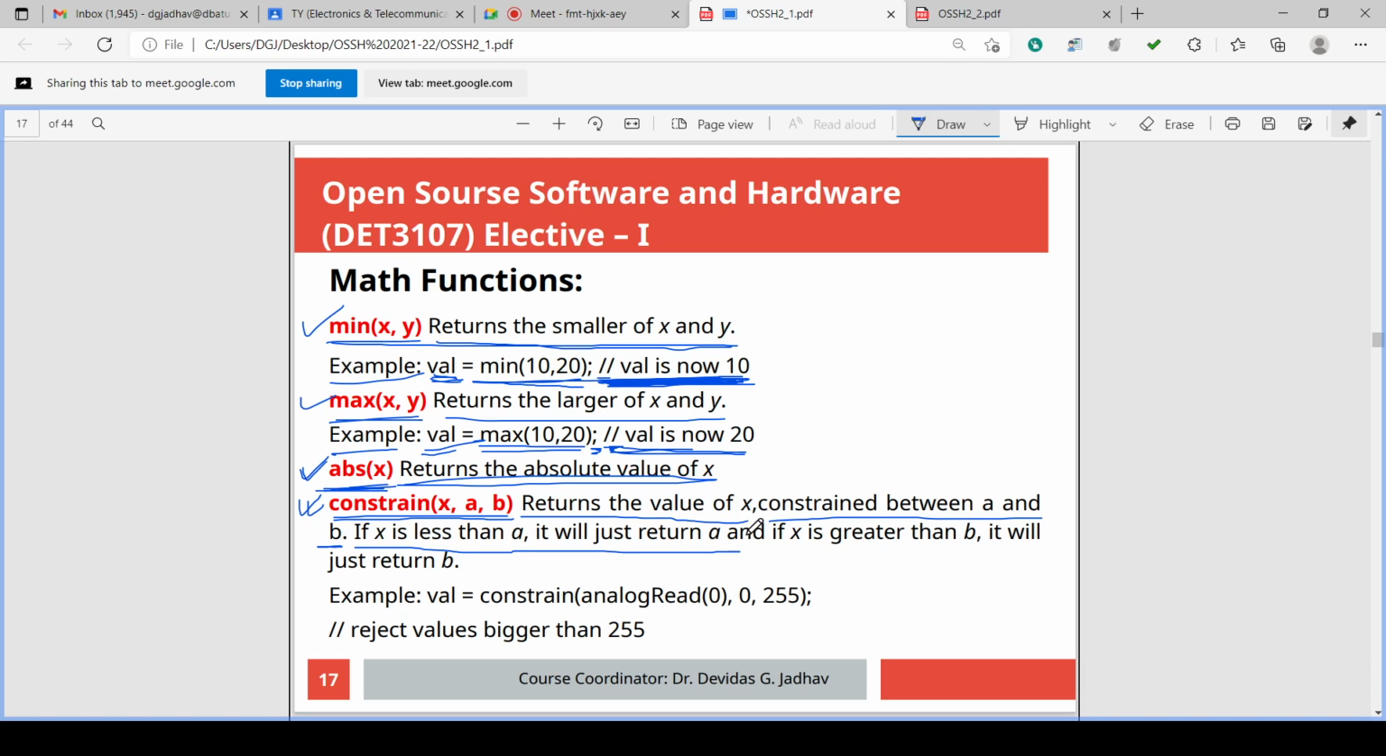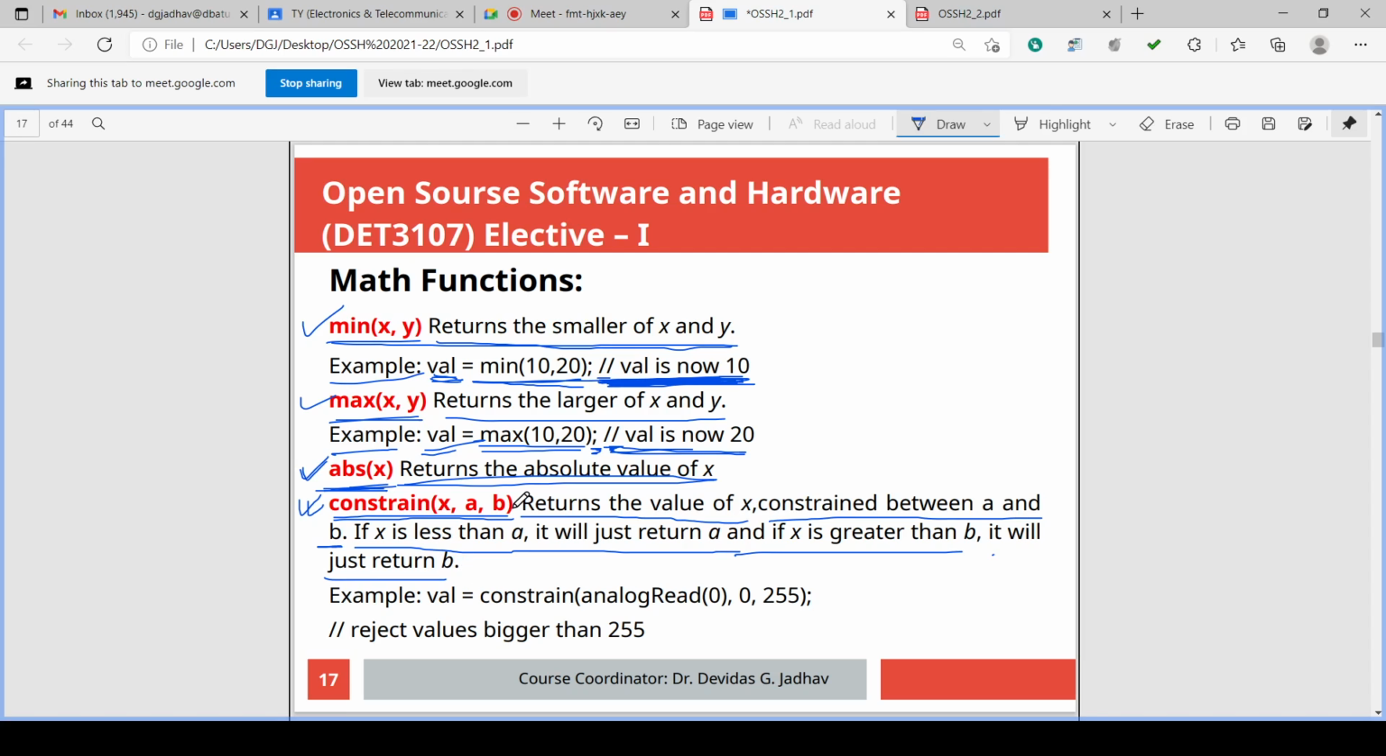If x is less than a, meaning the value is not between a and b, not within the constraint, it does not return x, it will return a. The constraint is that the value must be in the range a to b. So the minimum it will return is a, and if x is greater than b, it is again out of the constraint, so it will return b. The maximum will be just b.